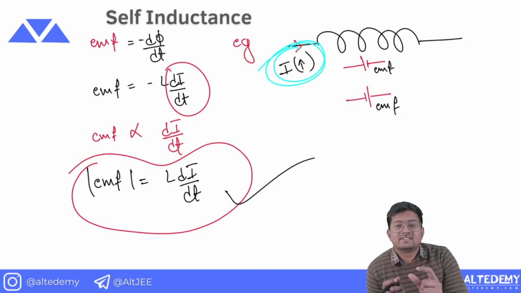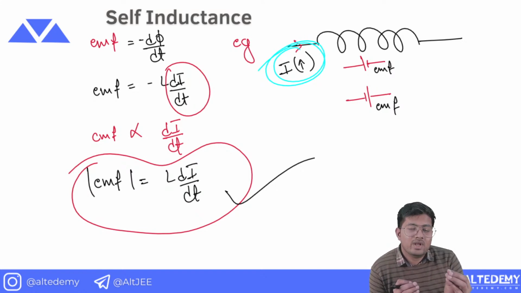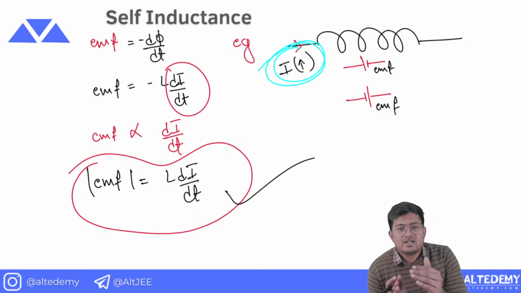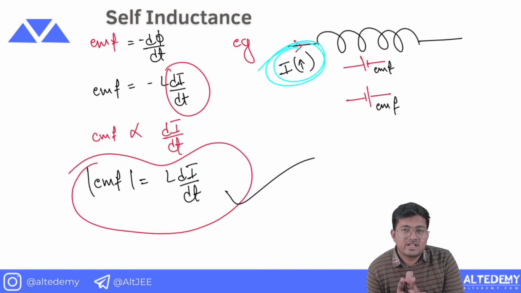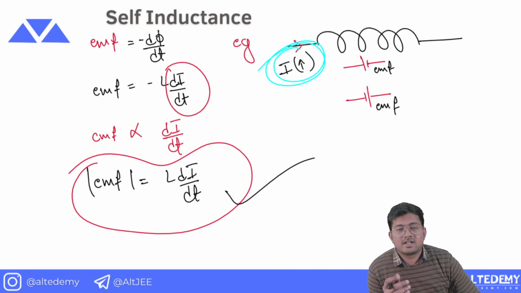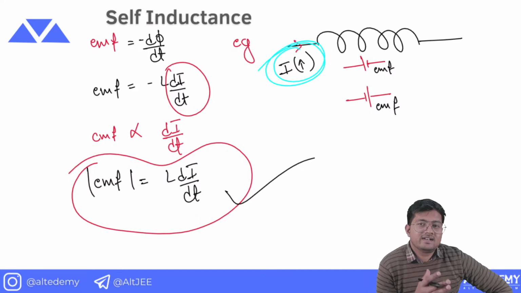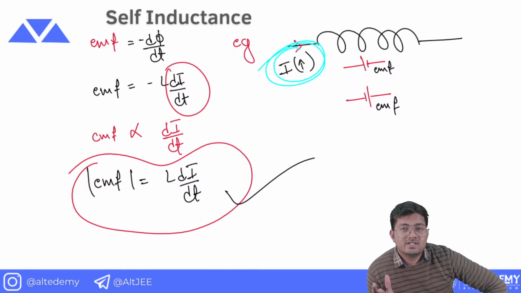So when the current is increasing, as per Lenz's law, what should happen? Will the inductor want the current to increase further, or will it oppose this change? Initially the current was less, but with the passage of time the current is increasing. Lenz's law wants that if the current is increasing, it must be restricted.